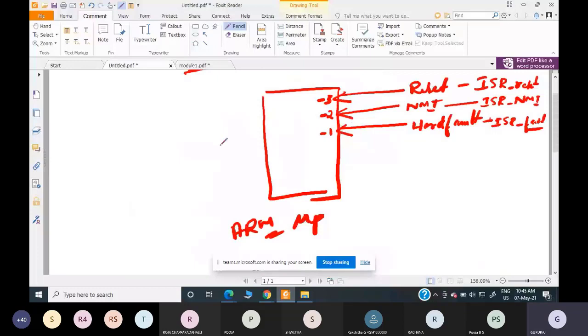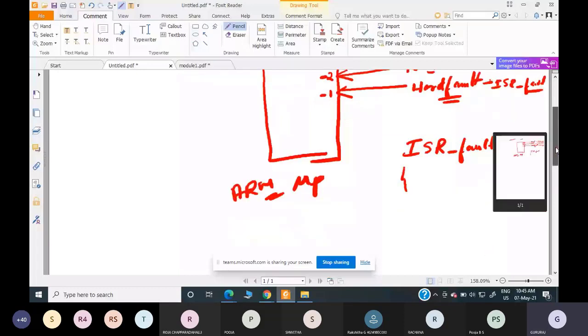Okay. So let's say now an interrupt has come from the hard fault. Since the interrupt has come from the hard fault, whose priority is -1, and there is no other interrupt presently, the processor will switch to executing the ISR for hard fault, which is ISR underscore fault. This is the ISR for the hard fault interrupt. Hence it will start to execute this ISR for hard fault.